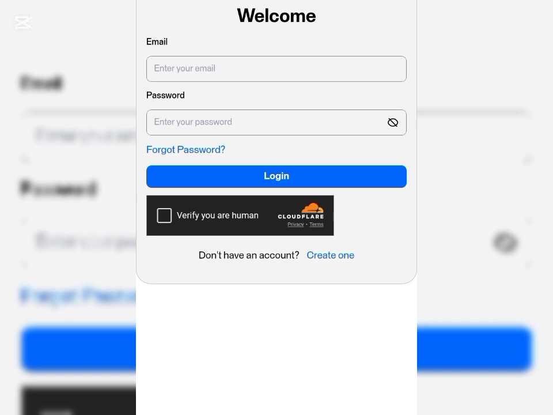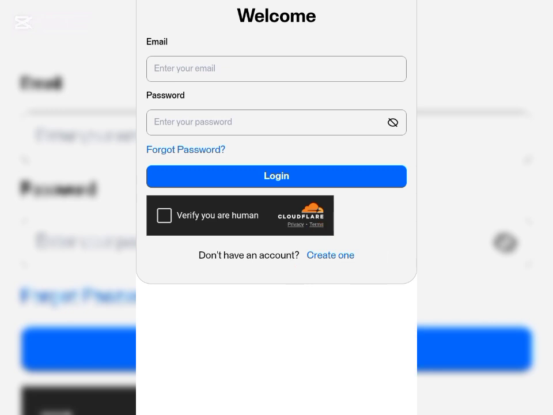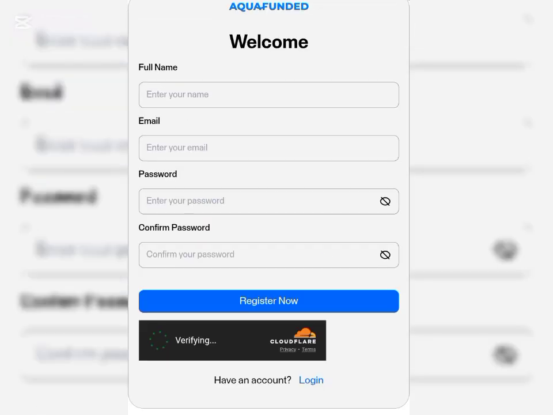And if you are yet to create an account with them, all you have to do is click on create one right here. You click on this, then it will bring you right to this part. As you can see here, we have to open an account with them. All you have to do is put in your full name, your email address, your password. You confirm the password and click on register now.